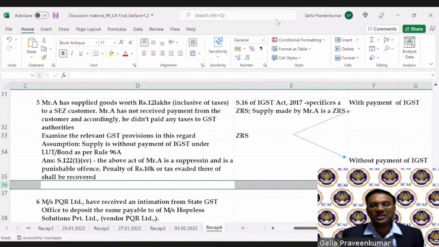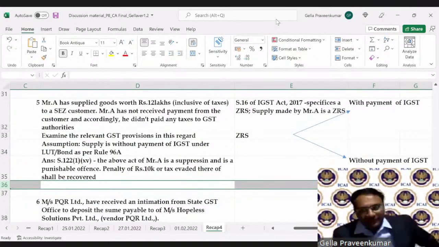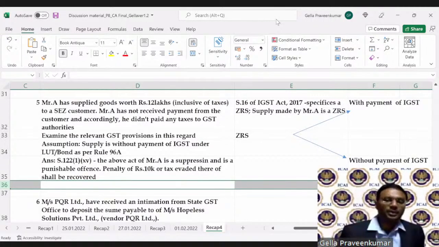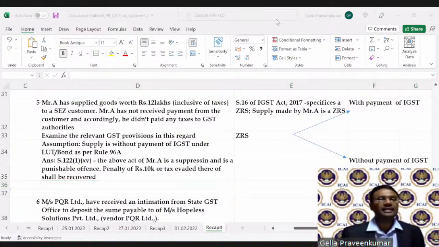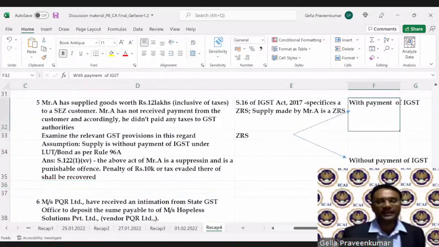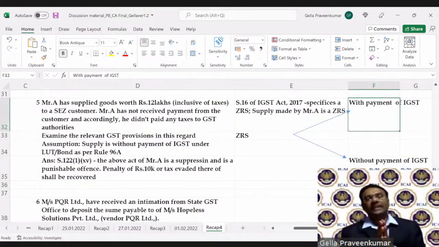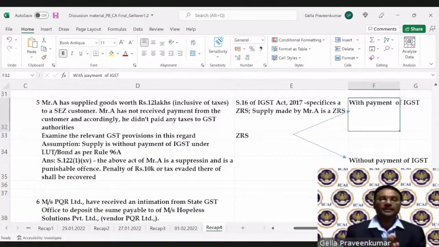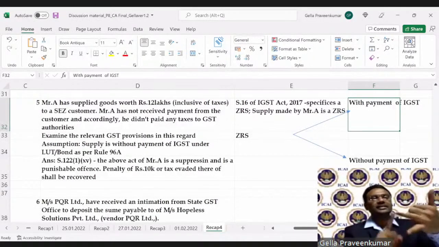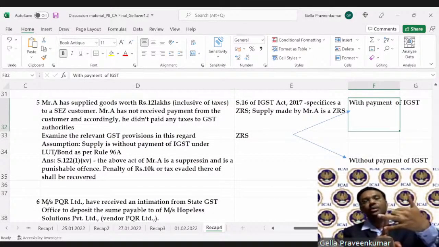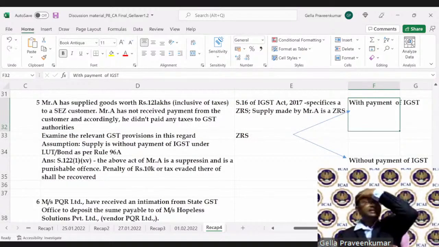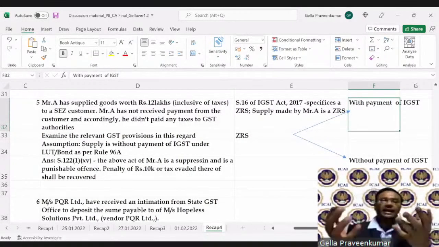Namita, I think you're going back to the initial conversation. Namita is asking this question: Sir, in case of zero rated supply, why is there a tax payment? Namita, whenever I choose to export with payment of tax, I get a refund. That will be the reason I choose with payment of IGST. The moment I say I have paid the GST, I'll get back a refund. So I have a choice when I look at my zero rated supply: export with payment of tax, supplies to SEZ with payment of tax. Why do I do that? To get a refund from the GST authorities. Whatever taxes I have paid, I get back as a refund, Namita.